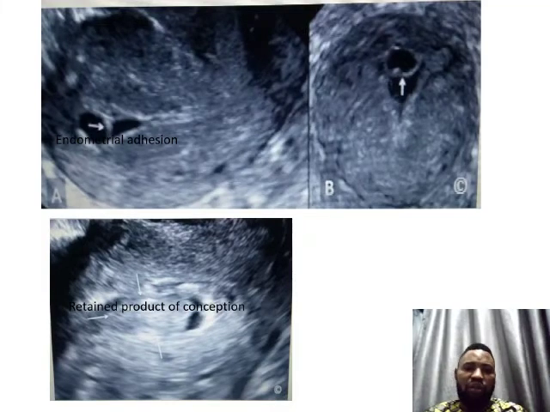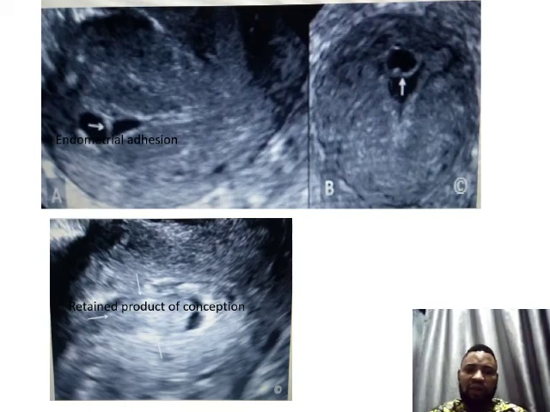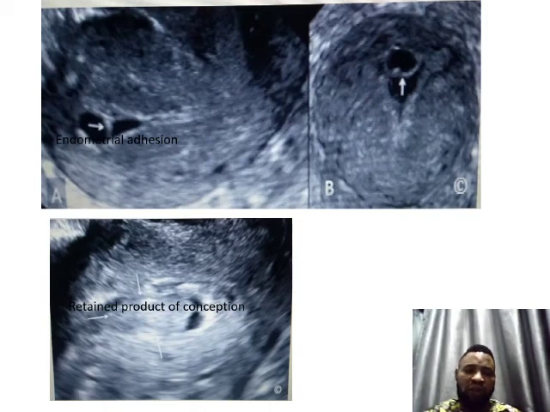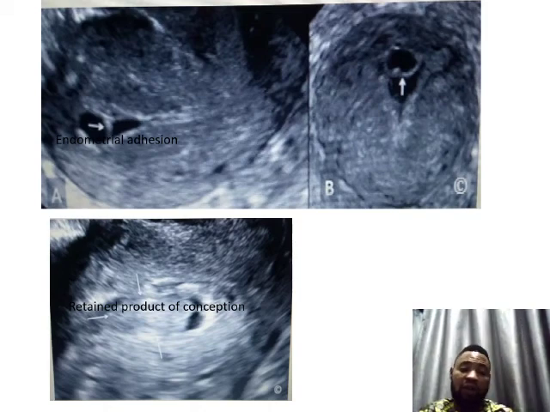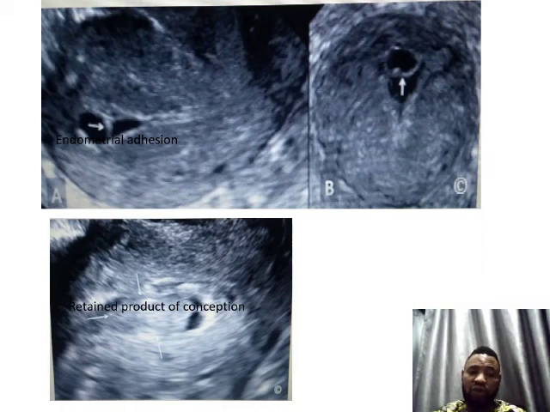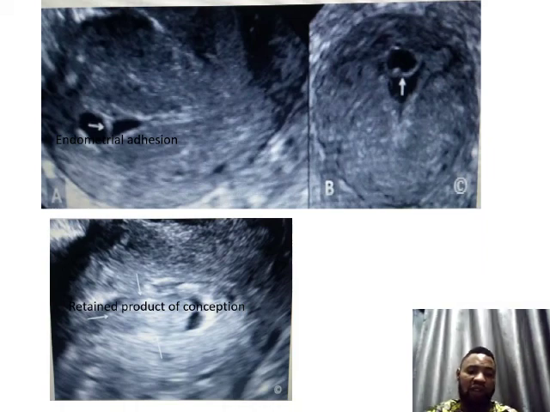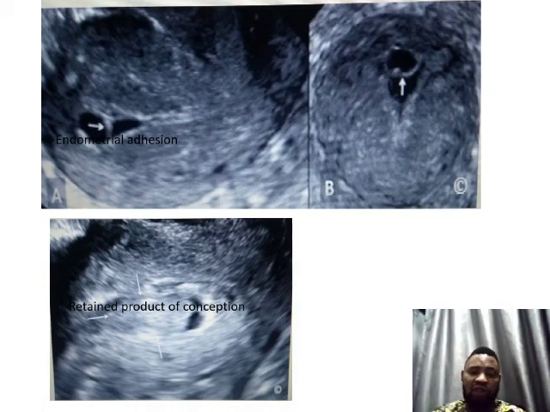These are the three images showing on the screen. On the left side is showing the endometrial adhesion, a cyst with septation within the endometrial cavity, and on the left side too is showing the adhesion of the cyst within the endometrial cavity. On the right down side is showing the retained product of conception by a brightened echogenic mass within the endometrial cavity.